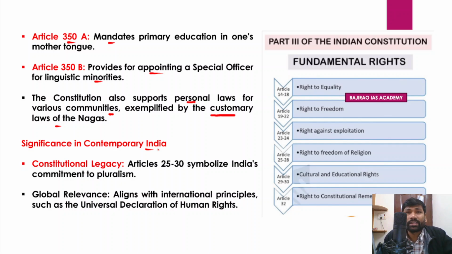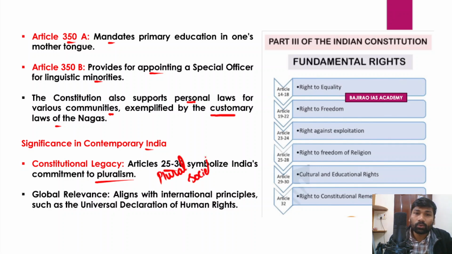As we have already discussed, Indian Constitution Articles 25 to 30 symbolize India's commitment to pluralism. Now what is pluralism? India is called a plural society in the sense that there are different values, there is a huge diversity. India is being called a melting pot. That essentially means that people who associate themselves with different castes, different religions, different ethnicities, people who speak different languages, live together in harmony and peace. That is what is known as pluralism, and India is known as a plural society.